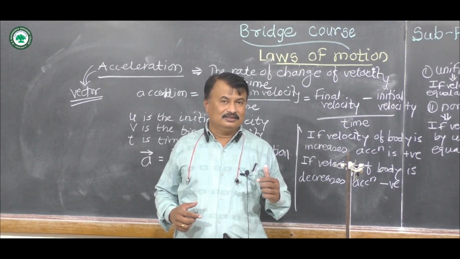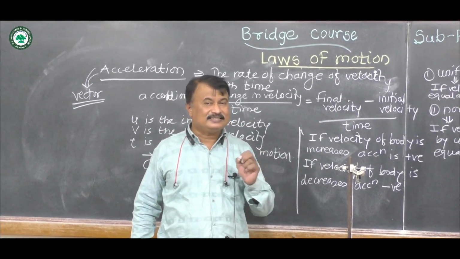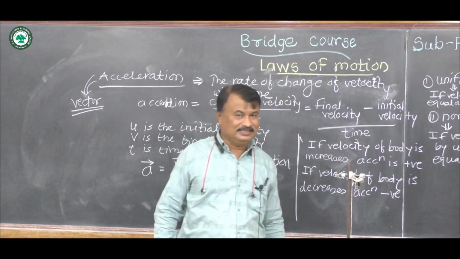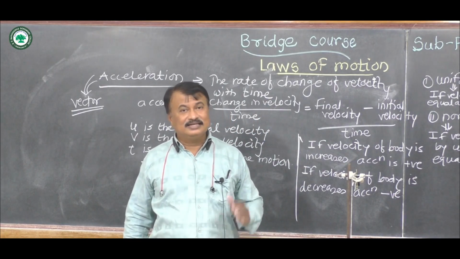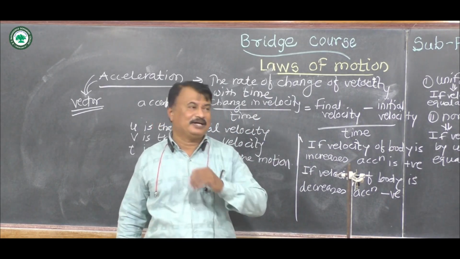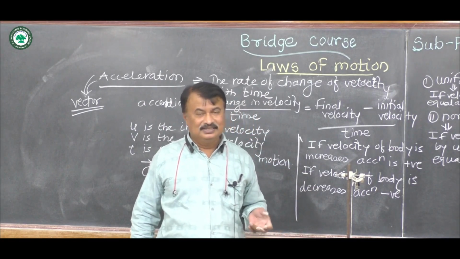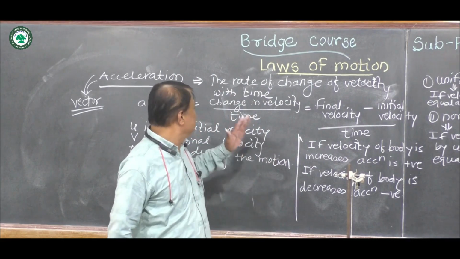Displacement means the shortest distance between starting point and end point. Velocity, the rate of change of displacement with respect to time. And acceleration, the rate of change of velocity with respect to time.